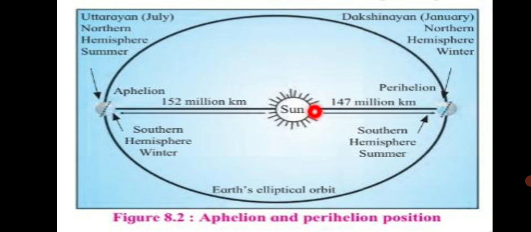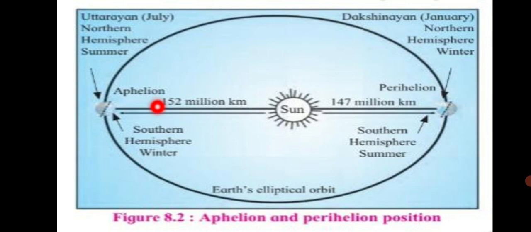As opposite of this, if you come this side, in the first week of July, the earth is at the farthest point from the sun. So, maximum far. This is called the aphelion position.